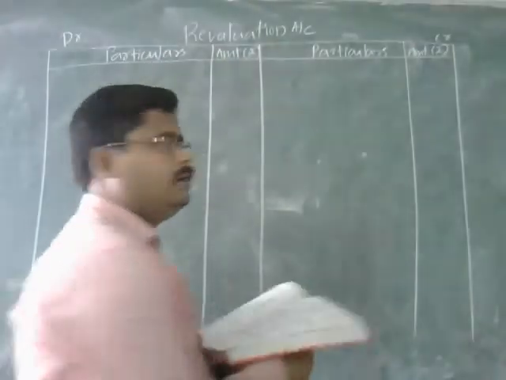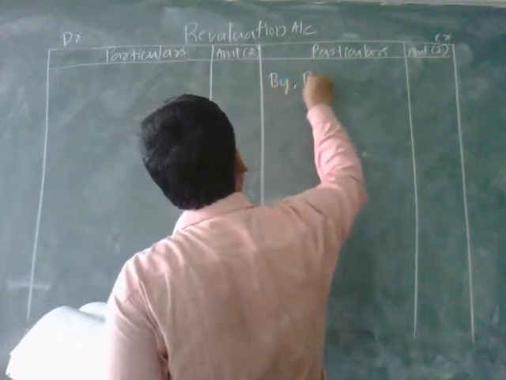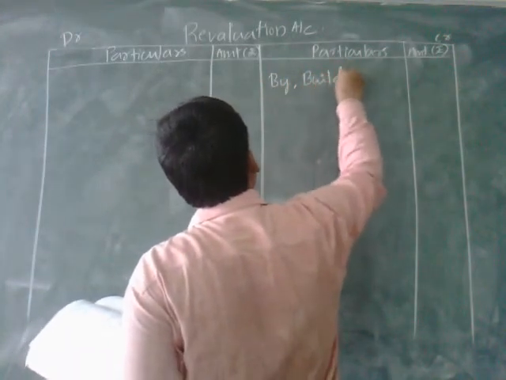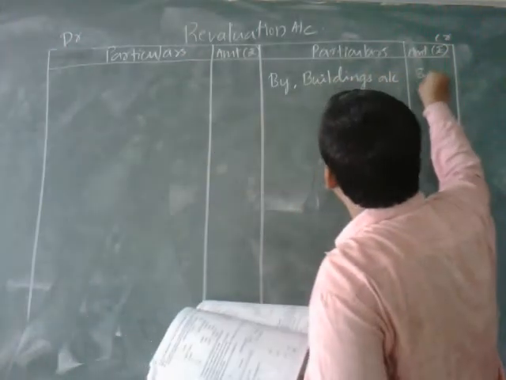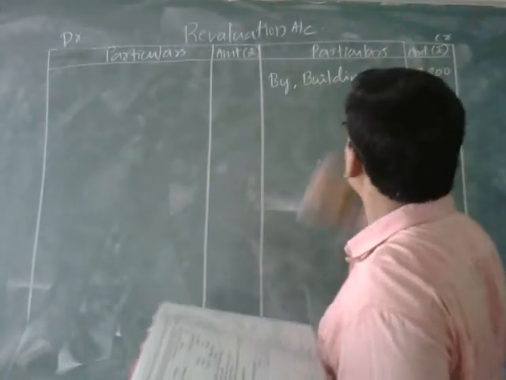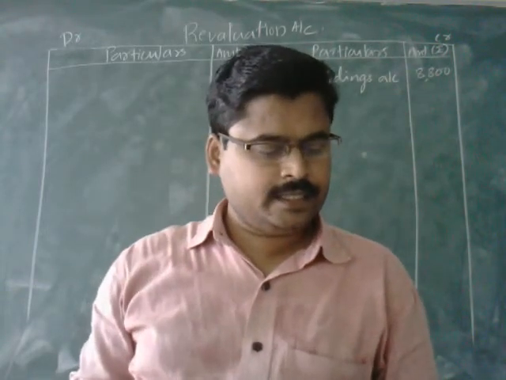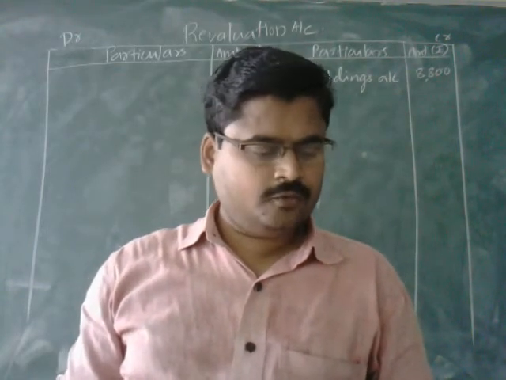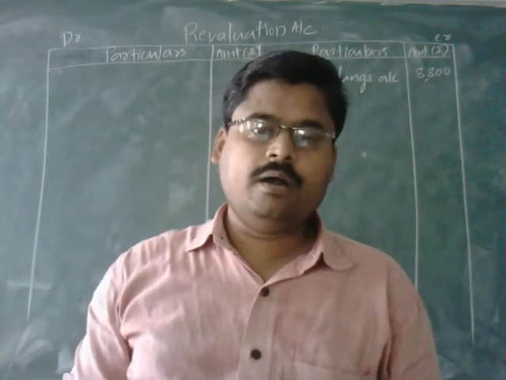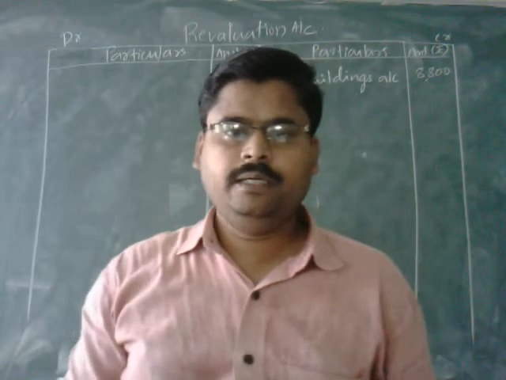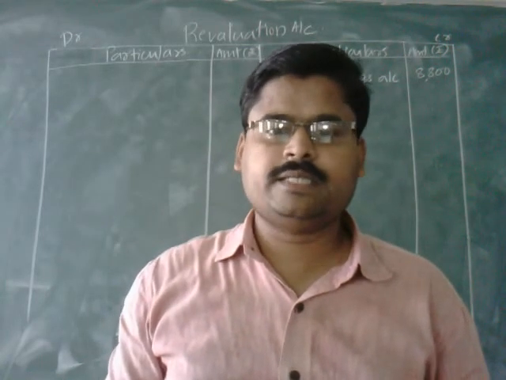That is why by buildings account, 8,800. And the next condition is that provision for doubtful debts to be made at 5% on debtors, and the value of debtors given in the balance sheet is rupees 7,000.